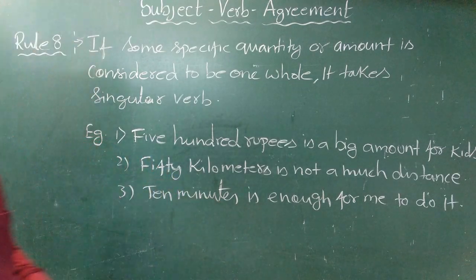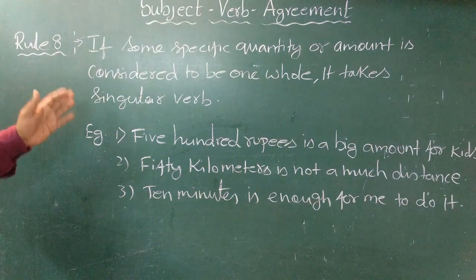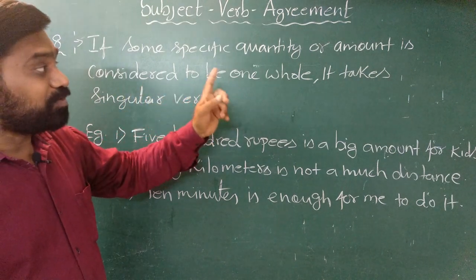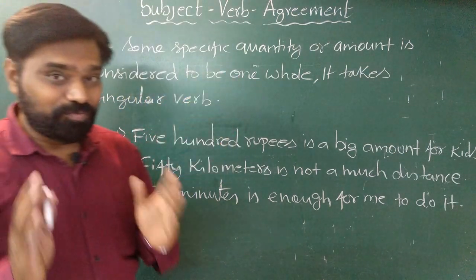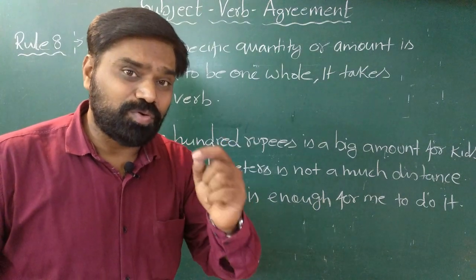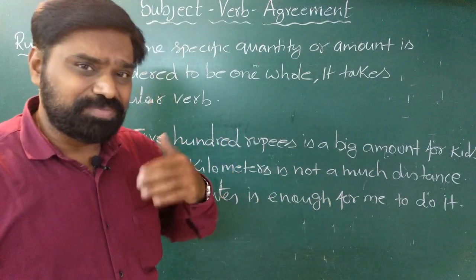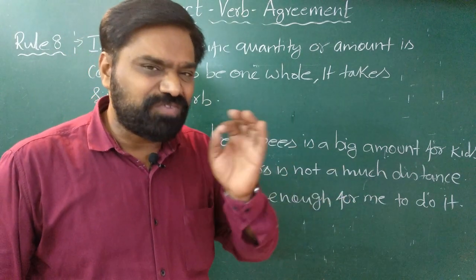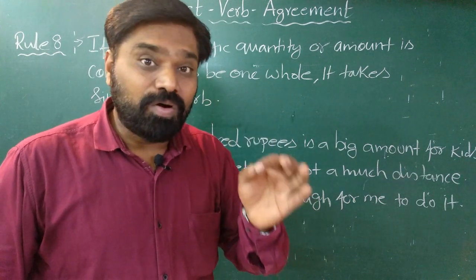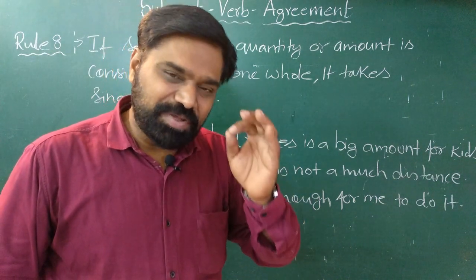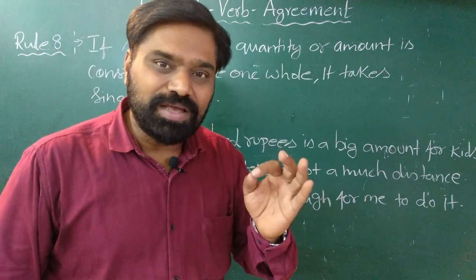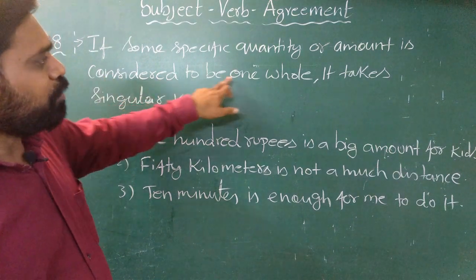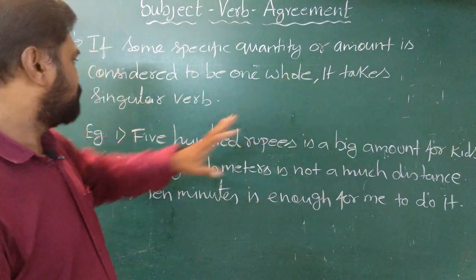Let us look at the next rule. Rule number 8, it says if some specific quantity or amount is considered to be one whole, it takes a singular verb. Now that is the thing you have to note down here. Whenever either the subject is plural or two or more subjects are there, but if it refers to one singular quantity or one single idea, then it becomes singular and we have to use a singular verb. The same thing is conveyed here. If it is considered to be one whole, then it takes a singular verb.